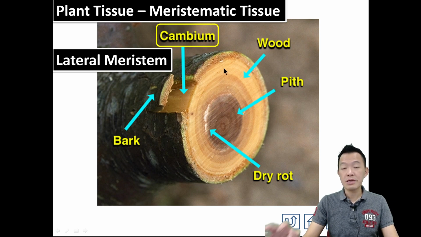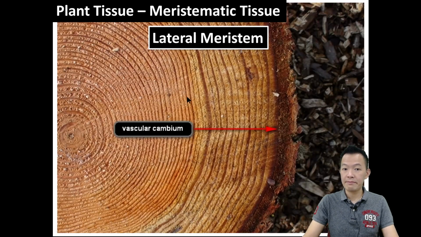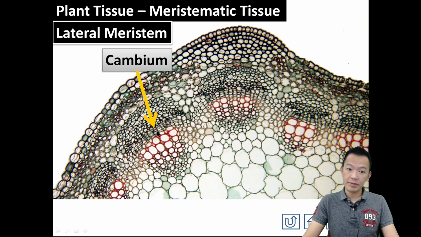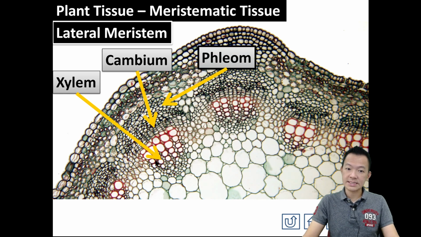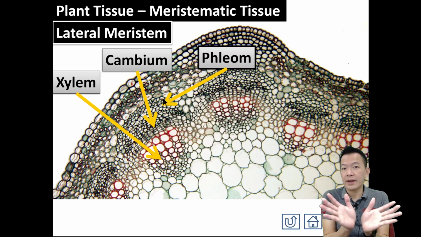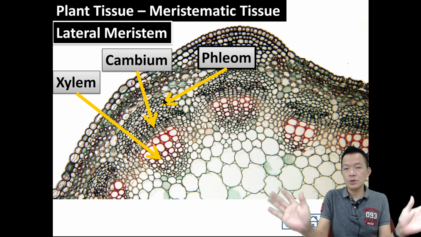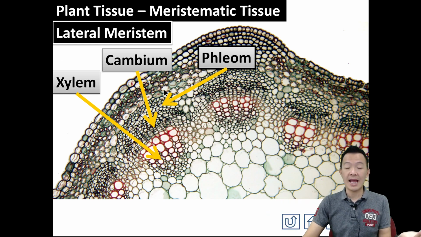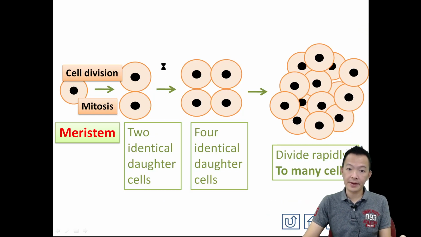Below the tree bark, the lateral meristem called cambium tissue keeps dividing, making new xylem tissue and phloem tissue. You maybe learned it before. Cambium tissue makes new cells called xylem and phloem, for the plant to grow radially, becoming bigger and fatter.